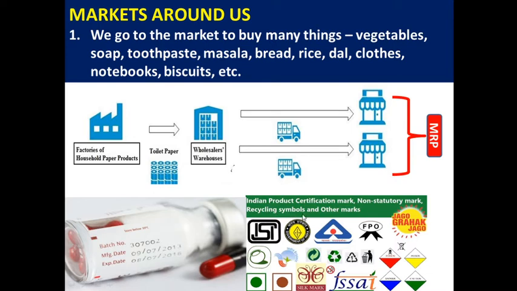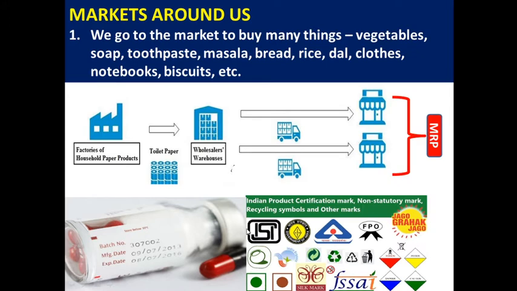In India, each product has its own logos. These are some of the standardization or certification logos of different commodities and products. If we buy goods, we have to look at the logos on them.